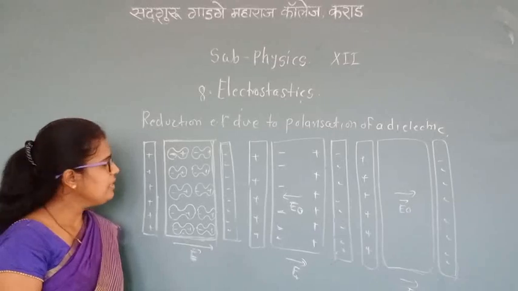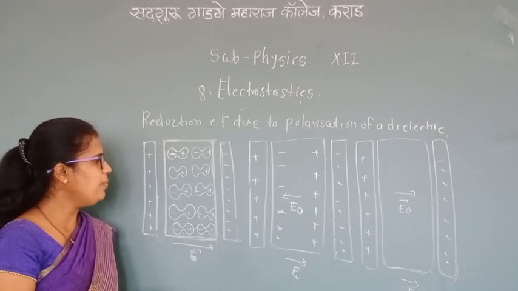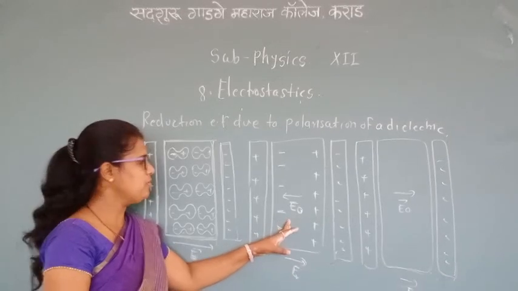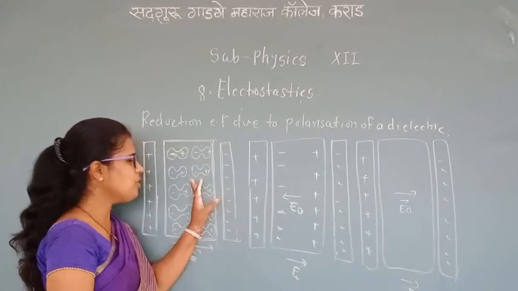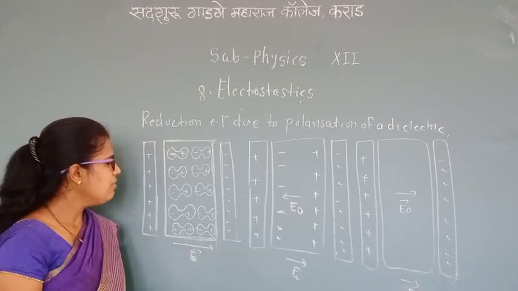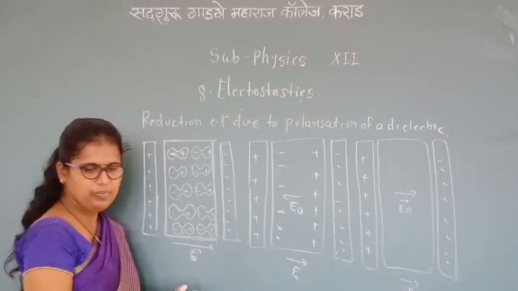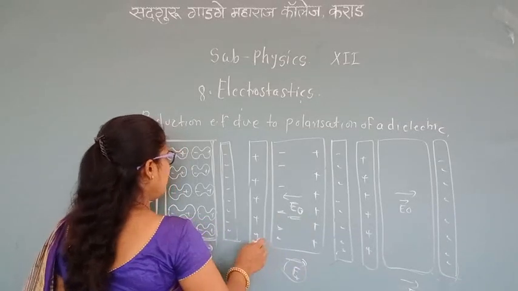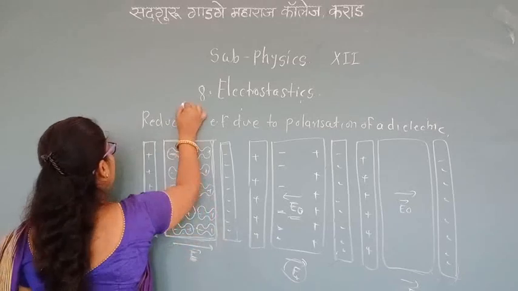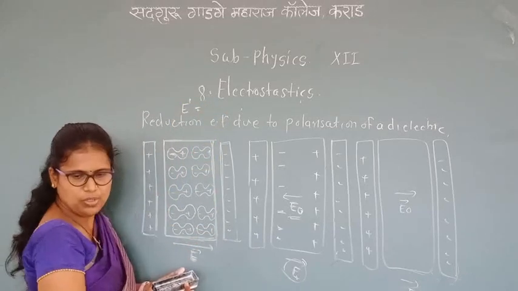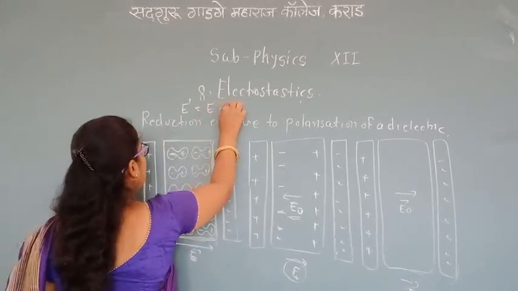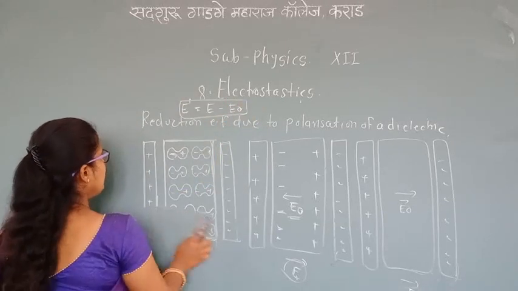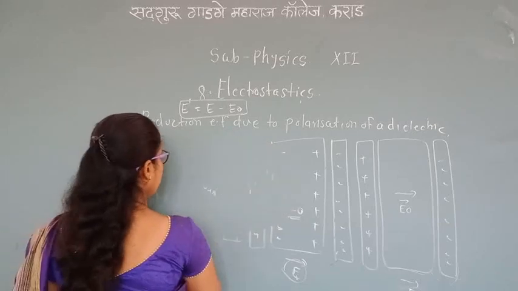Because of the electric field, polarization is produced inside. Polarization is the separation of positive and negative charges. The polarization field is E0 and the applied field is E. Therefore, E dash is equal to E minus E0. That is the reduction due to polarization of the dielectric material.